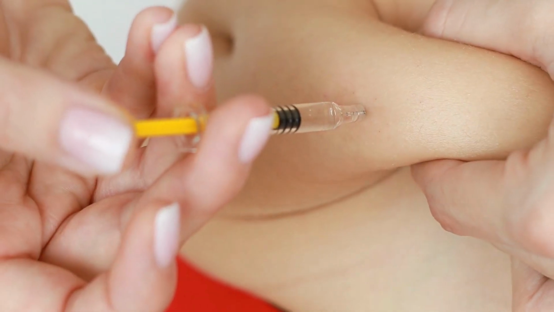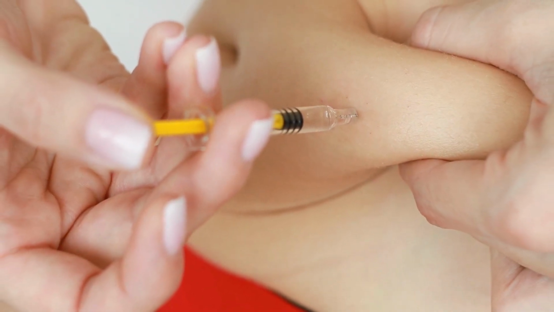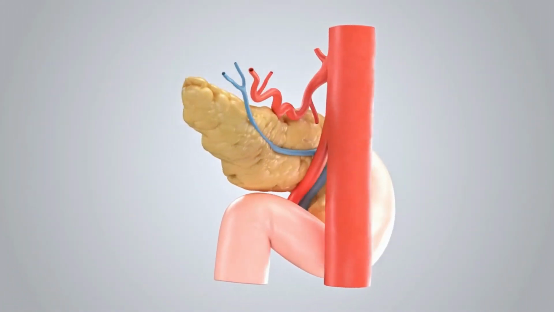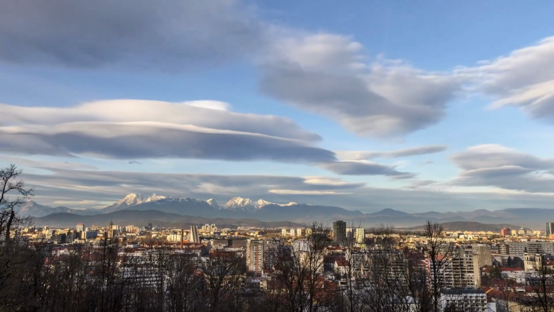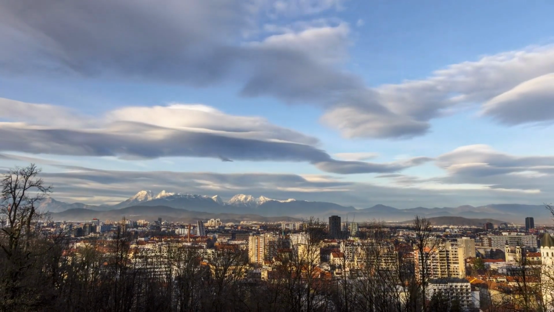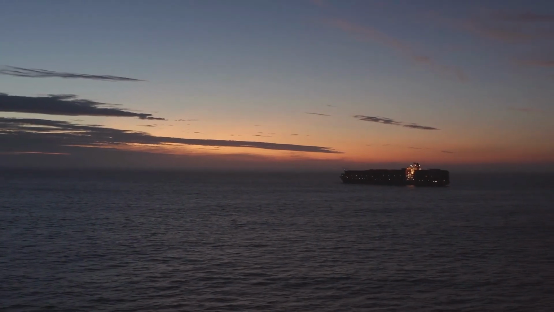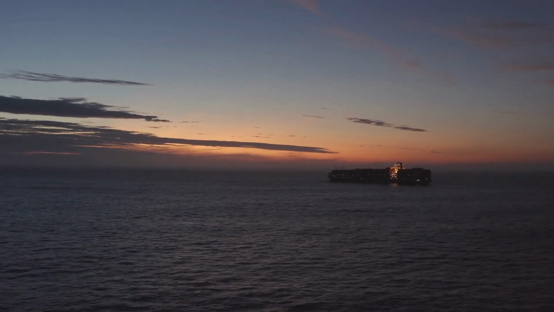Insulin resistance occurs when the body becomes less responsive to the effects of insulin, leading to increased insulin production by the pancreas to regulate blood sugar levels. Over time, elevated insulin levels can indicate insulin resistance. A fasting insulin test involves measuring the amount of insulin in the blood after an overnight fast.